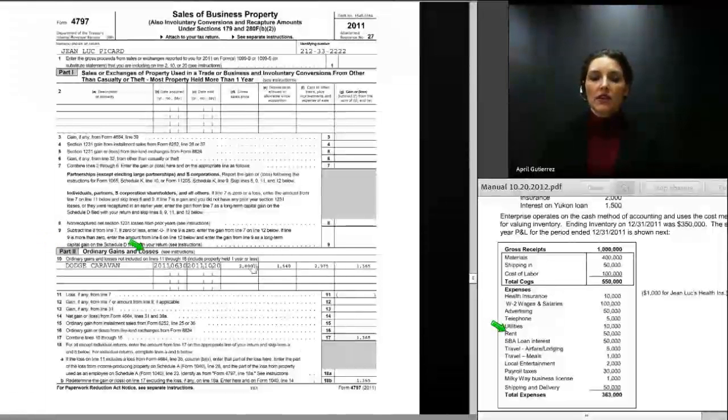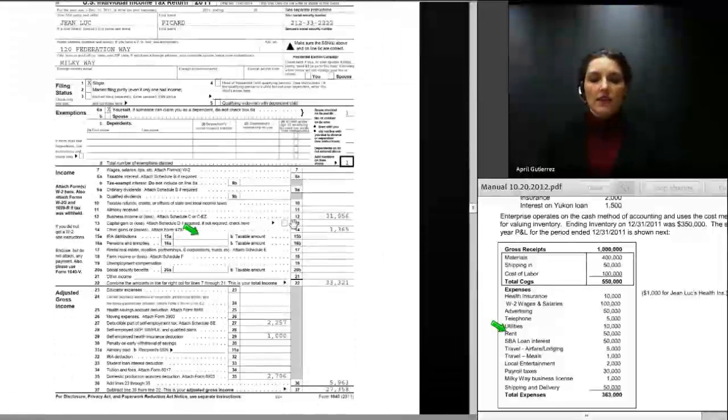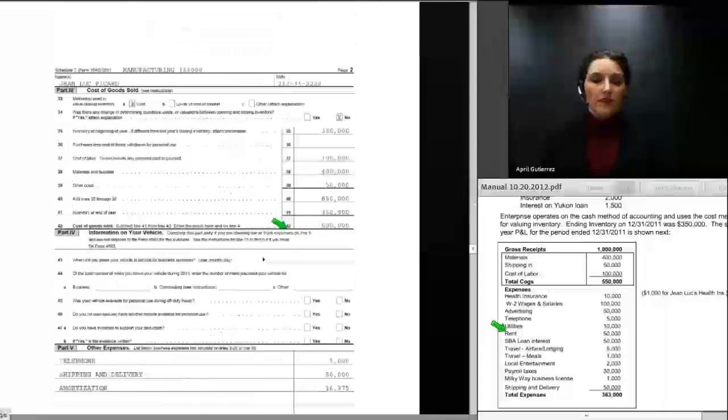We provide a description, we provide the gross sales price, we provide the amount of depreciation he claimed, and the net gain from the sale. This $1,365 gain carries to the 1040 and is entered right here on line 14.